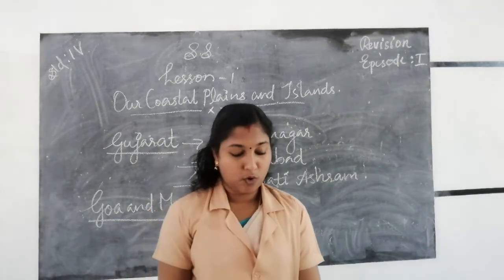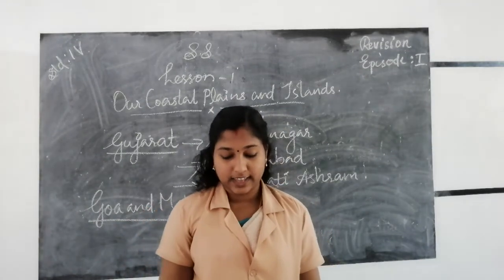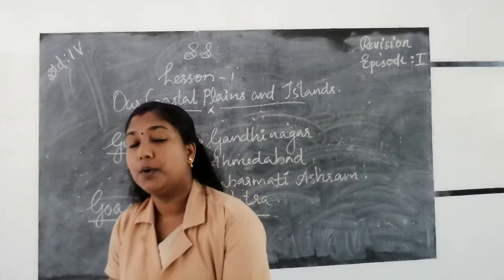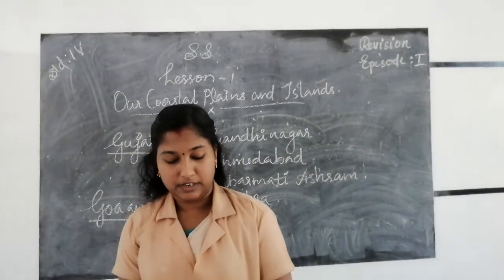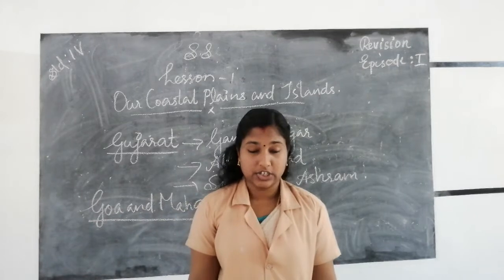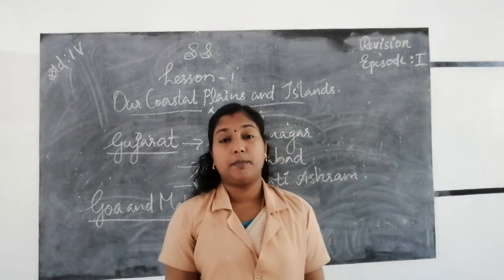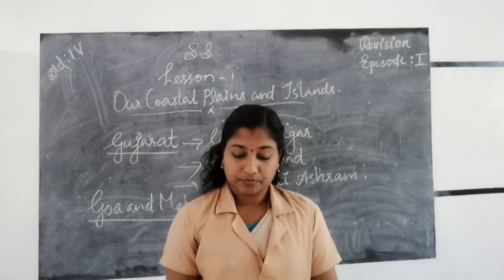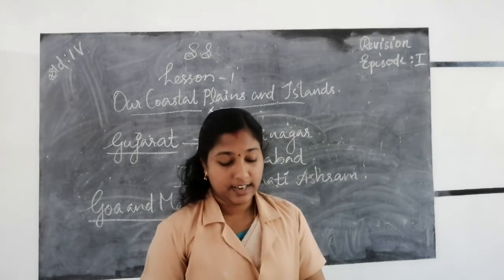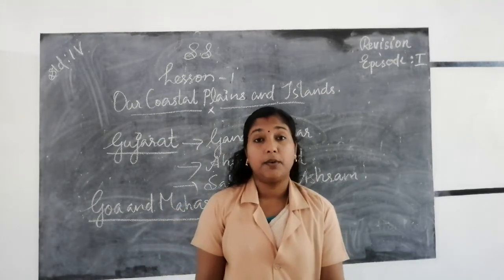Gujarat, Goa and Maharashtra, Karnataka, Kerala, Puducherry and Tamil Nadu, then Andhra Pradesh and Odisha. Okay, this is all we learn about the important factors about these states. The next we are going to learn about islands.